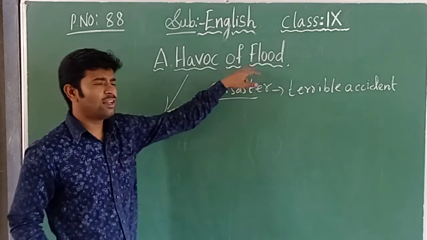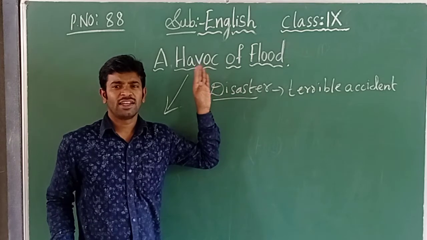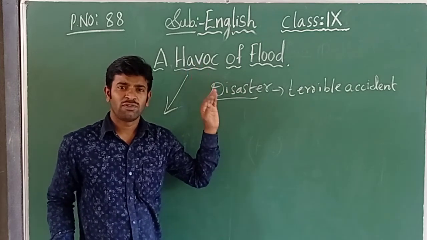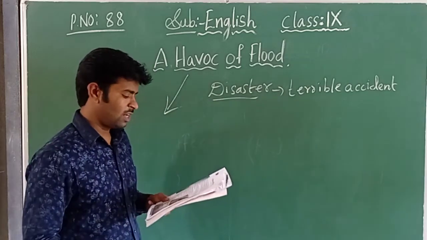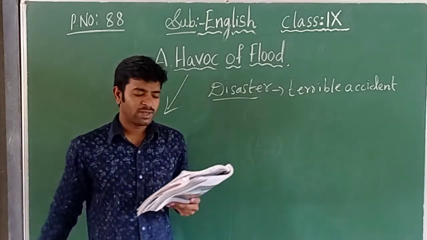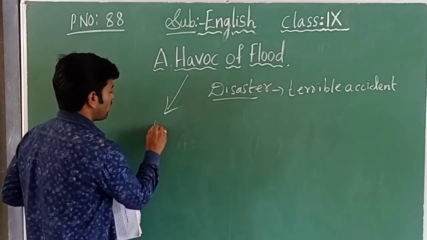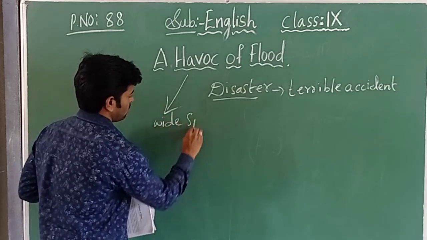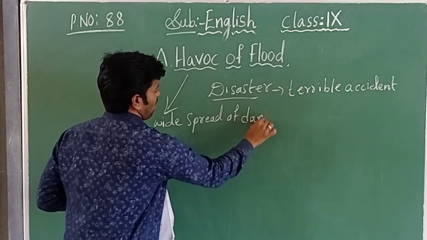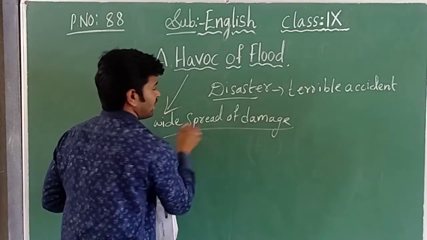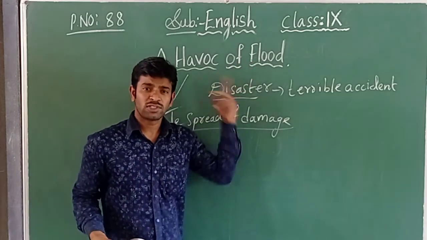What is the meaning of havoc? Flood you have been told already. The rain water gathers in our localities, and the water fills up to the buildings, reaching the roofs of the houses. Now, havoc means widespread damage, a lot of damage. What damage occurred due to the flood? We are going to see in this lesson.